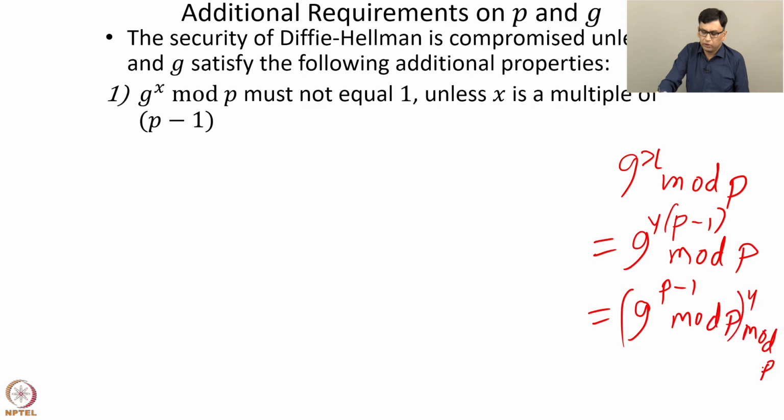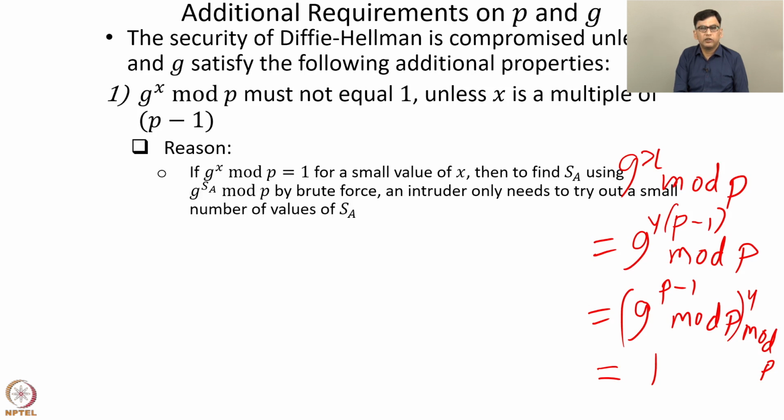mod P. So, by the corollary to Fermat's little theorem and Bezout's identity, which we discussed in the previous class, this equals G to the power P minus 1 mod P, which equals 1. So hence this is equal to 1. So G to the power x mod P equals 1 clearly whenever x is a multiple of P minus 1. But we must have the property that G to the power x mod P must not equal 1 unless x is a multiple of P minus 1.